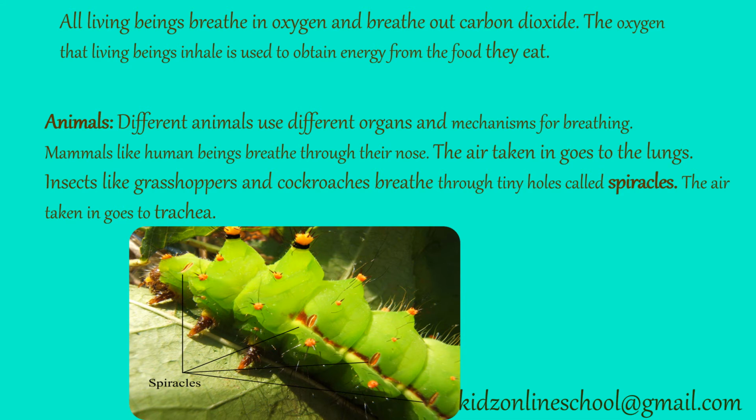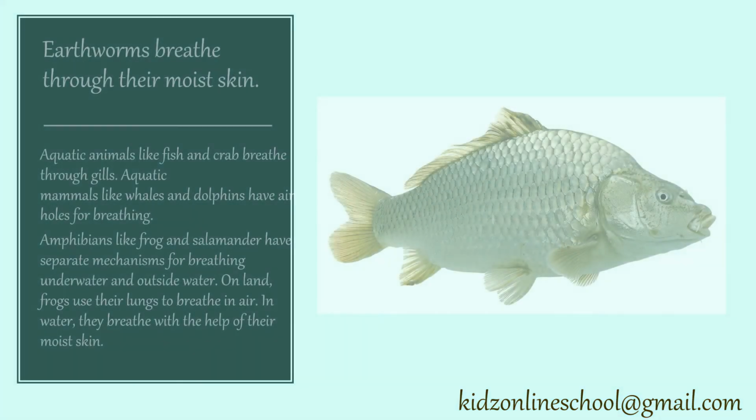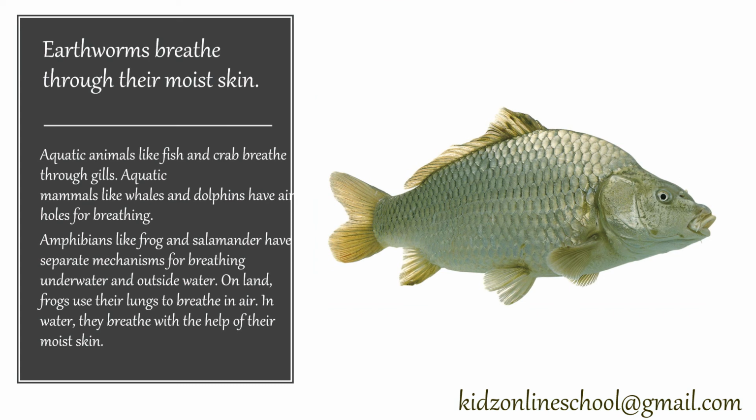Animals. Different animals use different organs and mechanisms for breathing. Mammals, like human beings, breathe through their nose. The air taken in goes to the lungs. Insects like grasshoppers and cockroaches breathe through tiny holes called spiracles. The air taken in goes to the trachea. Earthworms breathe through their moist skin.